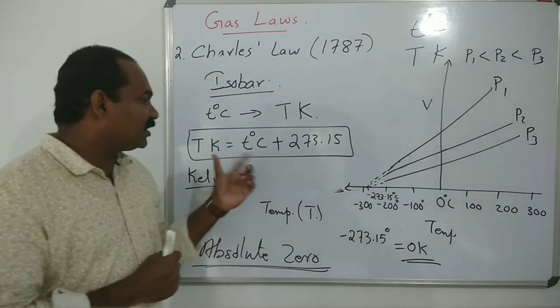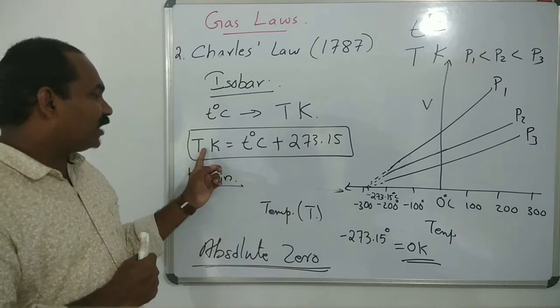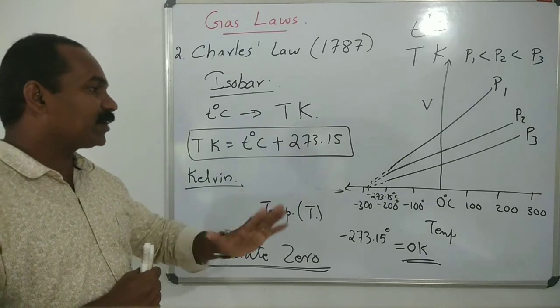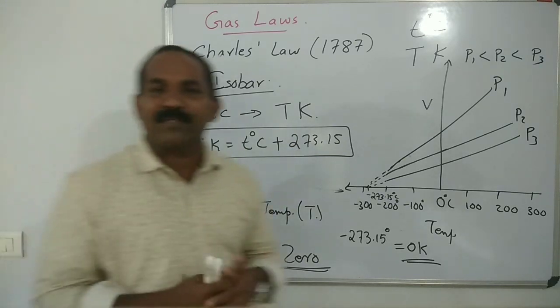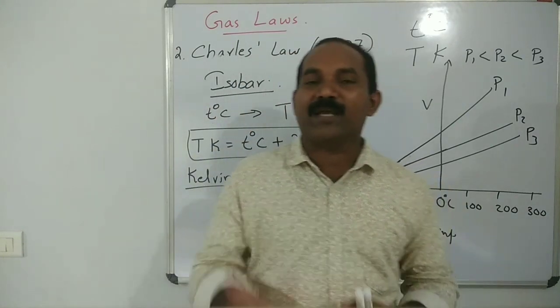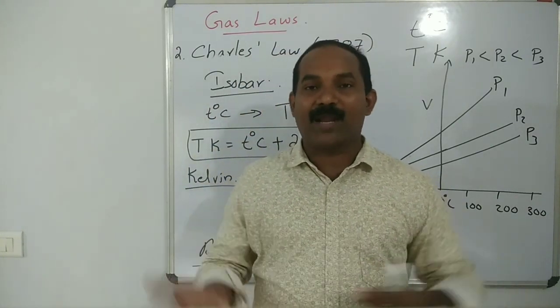Then you just study the conversion. Temperature in the Kelvin scale is equal to temperature in degrees Celsius plus 273.15. 273 is enough. So in the next section we will discuss Gay-Lussac law and Avogadro's law.